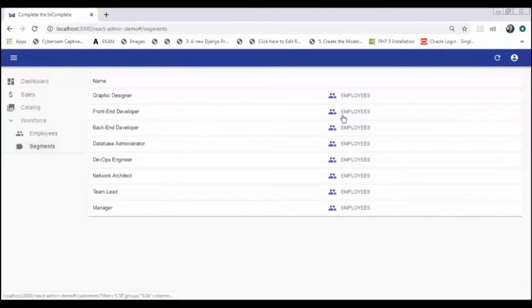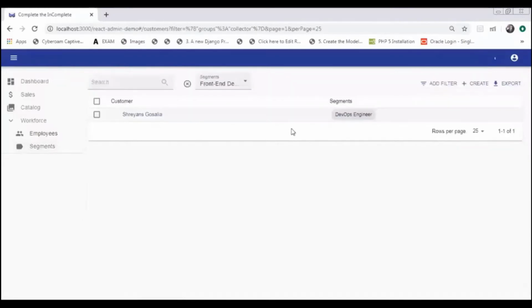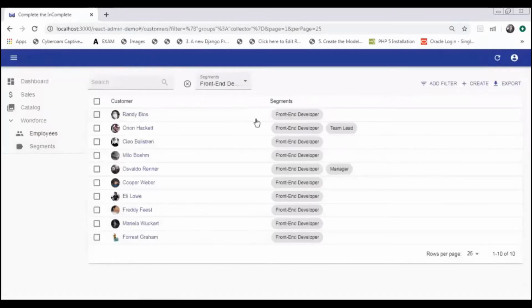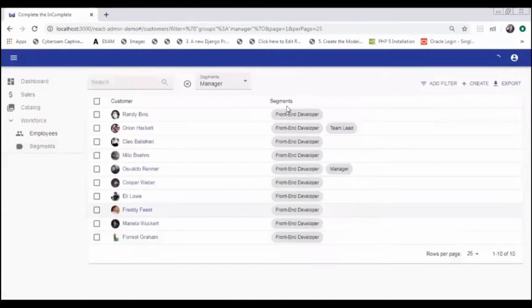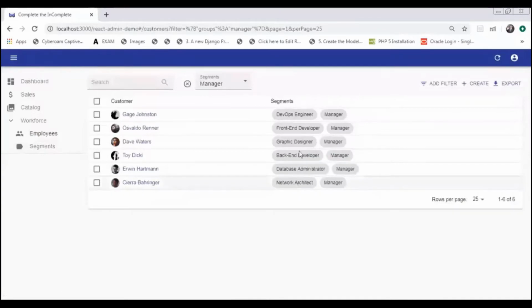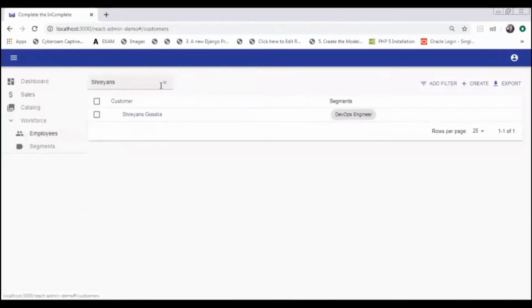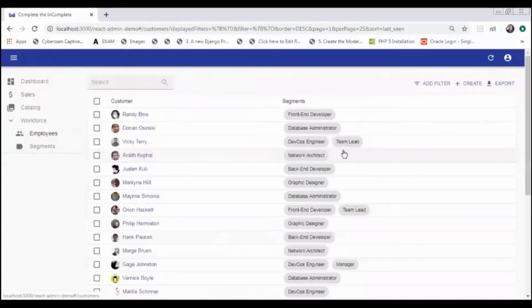Let's see one of them, that is front end developers. All the front end developers will be segregated over here. Also, if I just want to see all the managers, I click on managers employee, and all the 6 roles will have one manager. So we have all the managers over here. Okay, so that's from the workforce side. Let's close the workforce part and move on to the sales part.